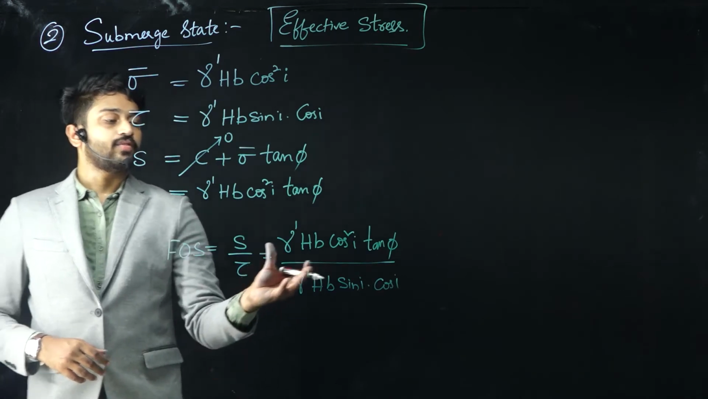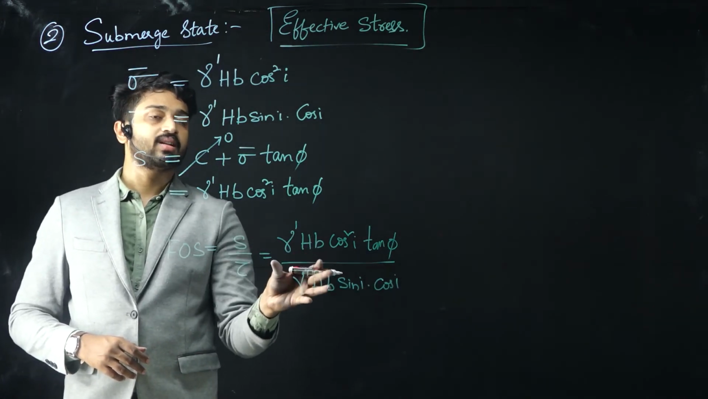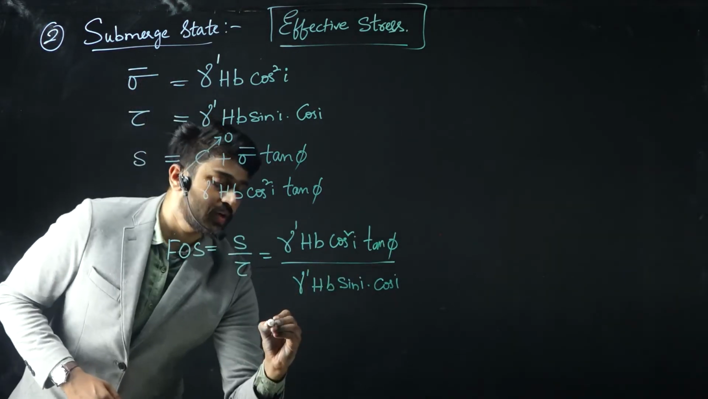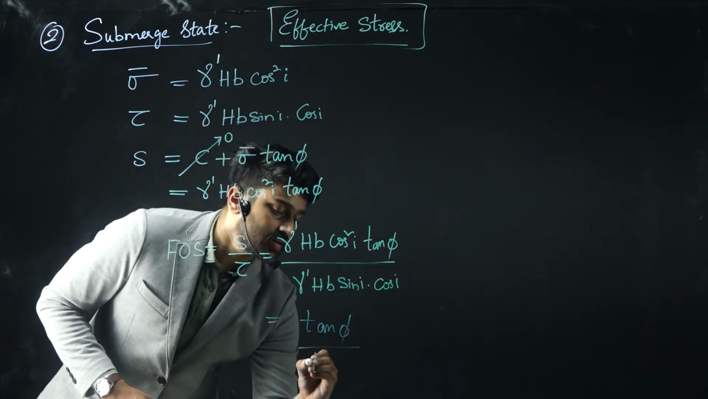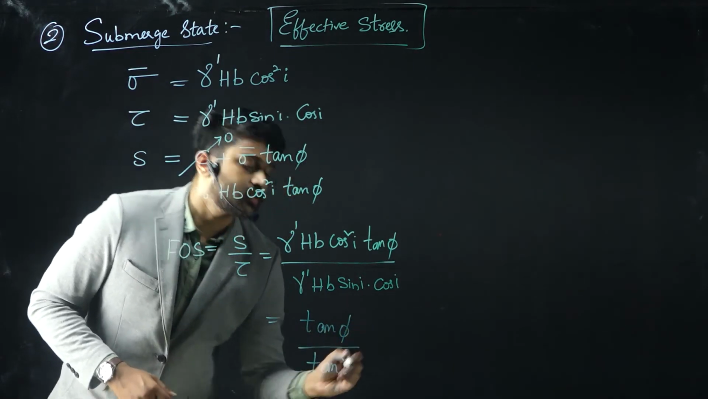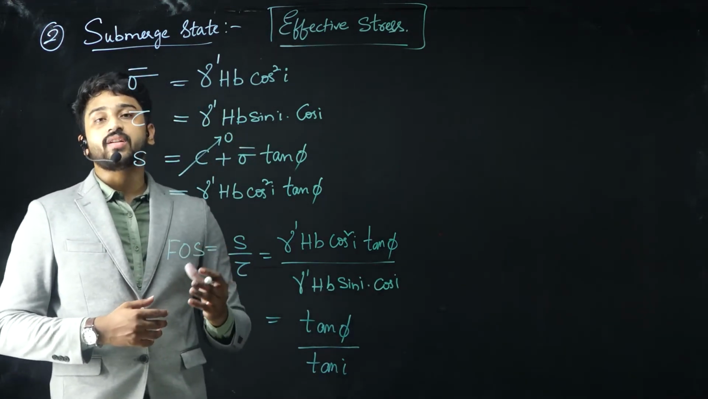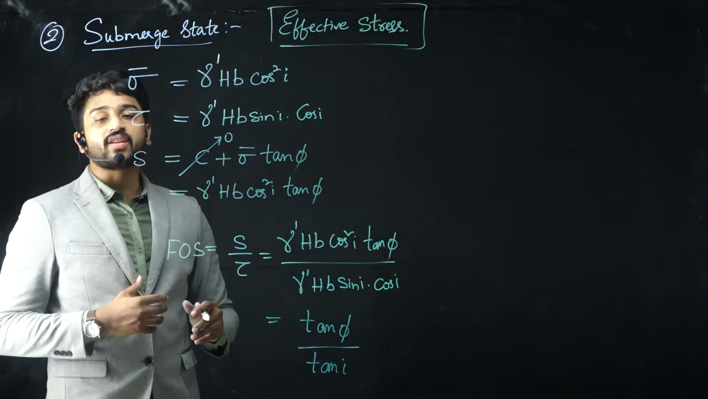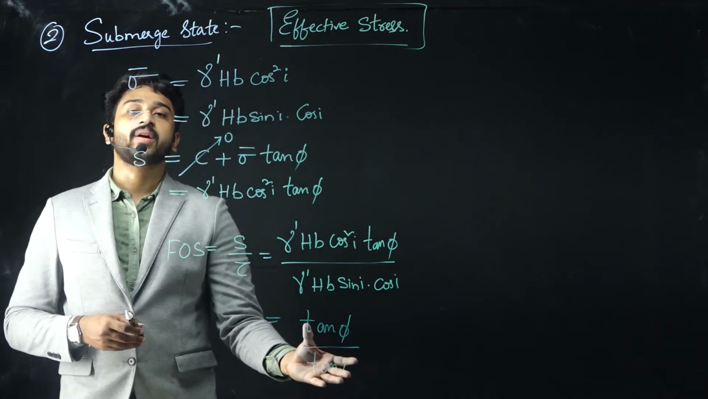If you look at the first three terms, that is gamma dash, h and b, they are common, so they will get cancelled, and simplifying this will again give tan phi by tan i. So just like the previous case of the dry state, even when the soil is in submerged state, the factor of safety is tan phi by tan i.